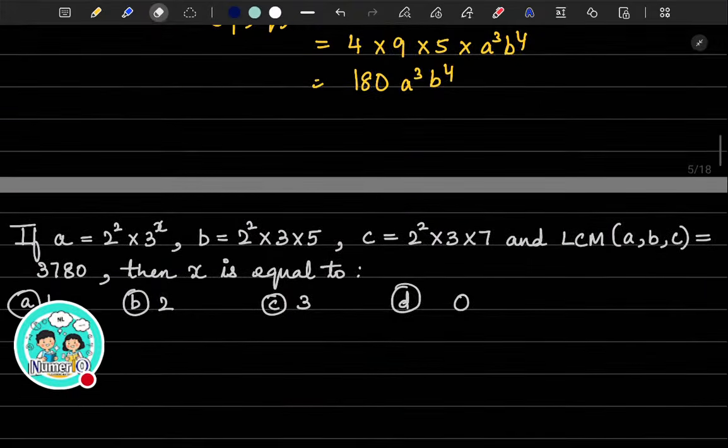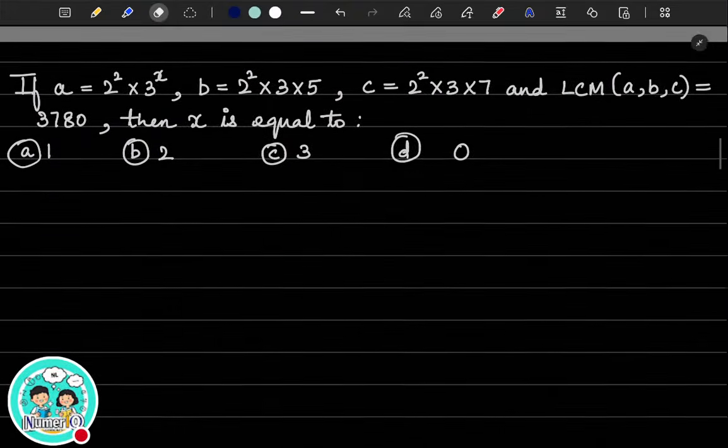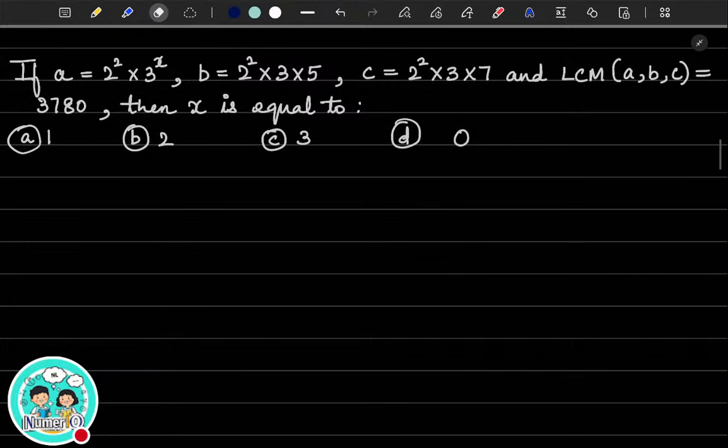Okay. Yeah, this is something which I had to write because I was not able to take a print of it. If A is nothing but 2 square multiplied by 3 to the power x, the prime factorizations of A, B and C are given to you, and you are also given the LCM of A, B and C is 3780. Then what is x equal to? Do you remember us doing a similar question in the class? Can you do it and let me know? I'm sure you must be even remembering the answer, but I want you to do it.